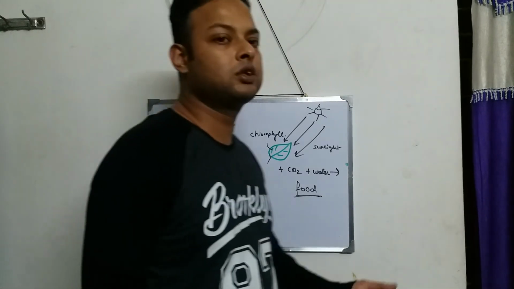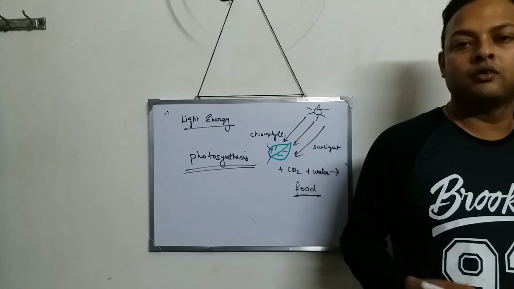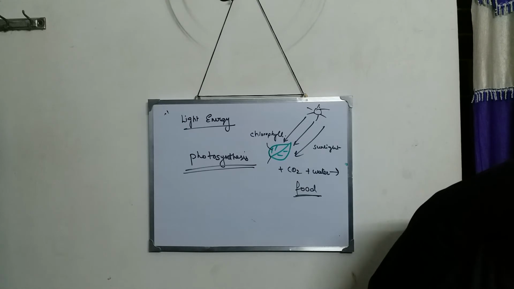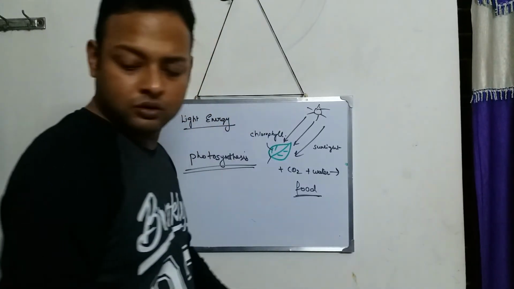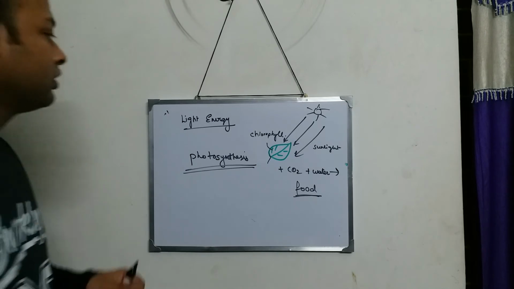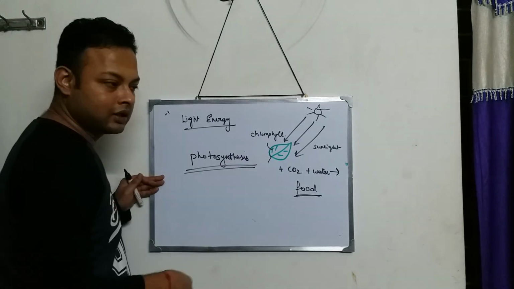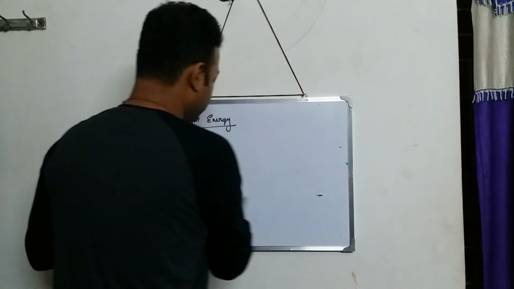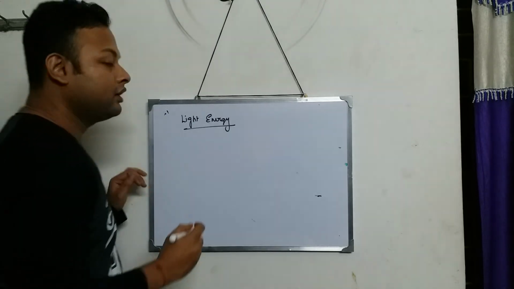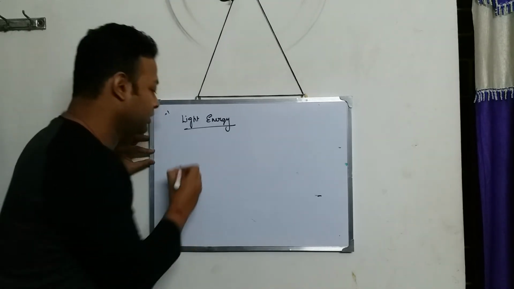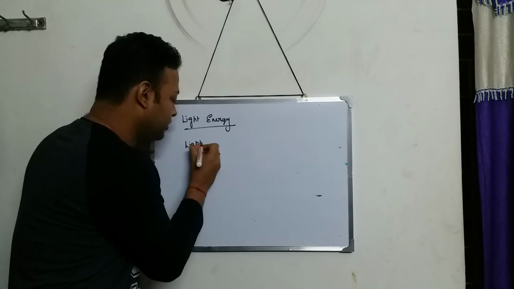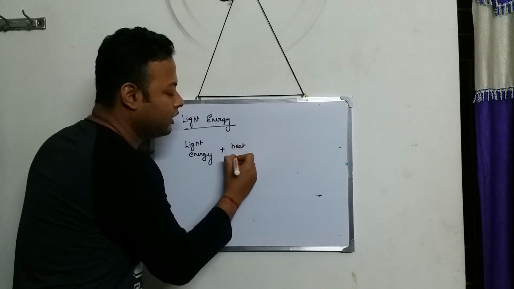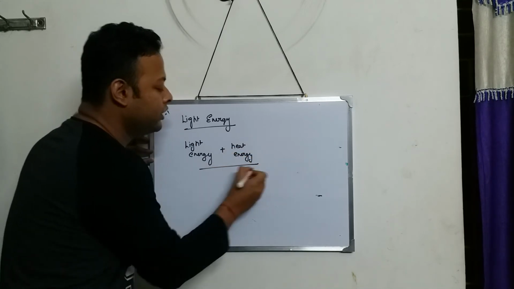Other forms of light energy are also there, like the light energy that comes from the tube light. By that you can see everything that is around you. One thing I just want to clarify over here, it is also given in your book. I think you understood the photosynthesis part. Now one thing I just need to explain: light energy and heat energy are always found together.